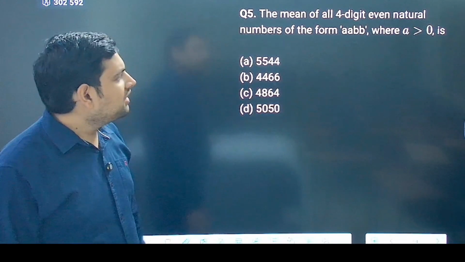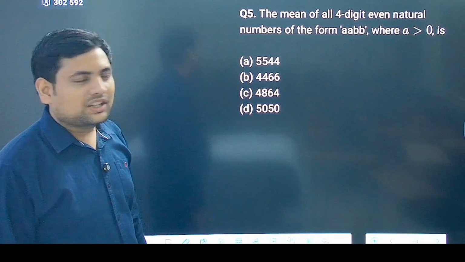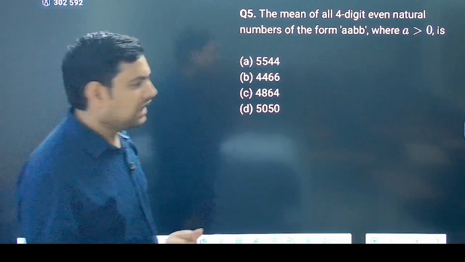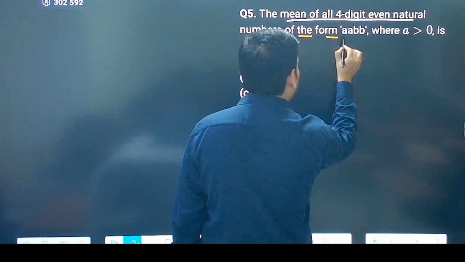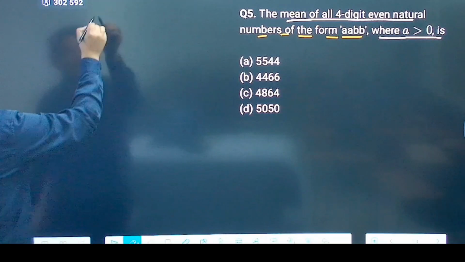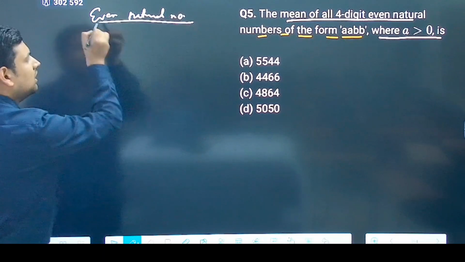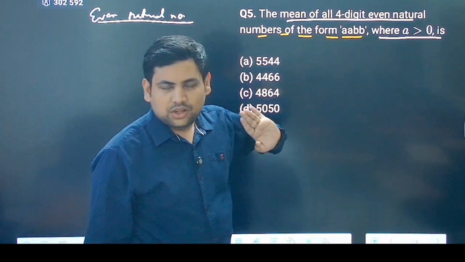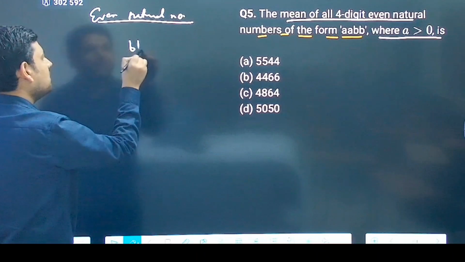A very important idea, because it is almost oral, if you know this or if you can feel it; otherwise you have to do a lot of calculation. Now, see, I am telling you: the mean of all 4-digit even natural numbers of the form AABB, where A is greater than 0, is what? Now, these are even natural numbers. Of course, A is greater than 0, which means you cannot have 0 here, so it has to be a 4-digit number. Now, what are the possibilities? You tell me for BB.